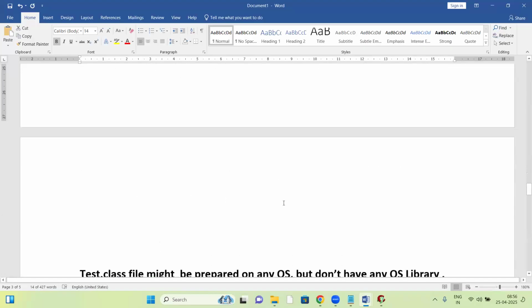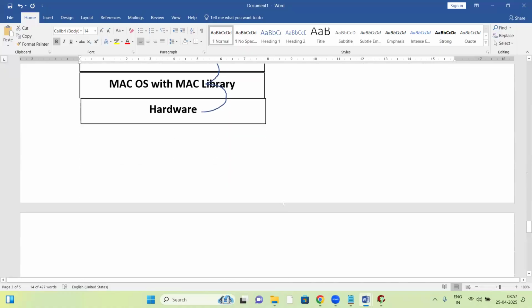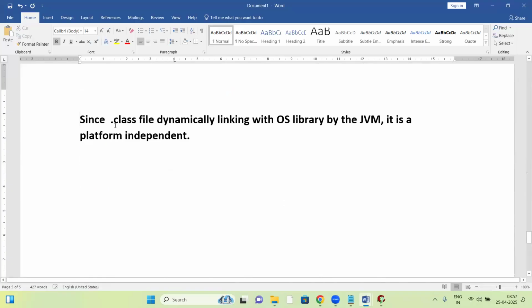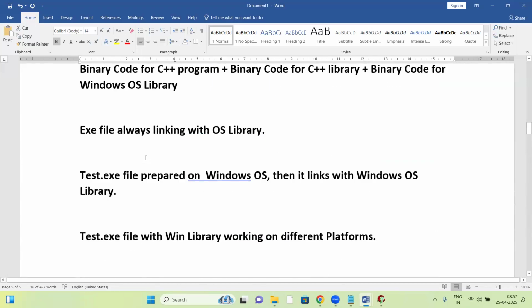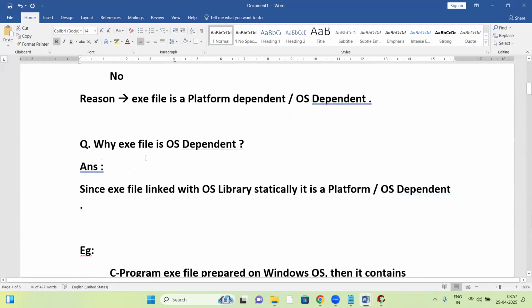When it comes to the dot class file, it uses dynamic linking. Every time the platform changes, the link changes. Which is responsible here? The JVM. Since the dot class file is dynamically linked with the OS library by the JVM, it is platform independent. This is the reason how Java made us independent of platform. So how did Java become independent of platform?